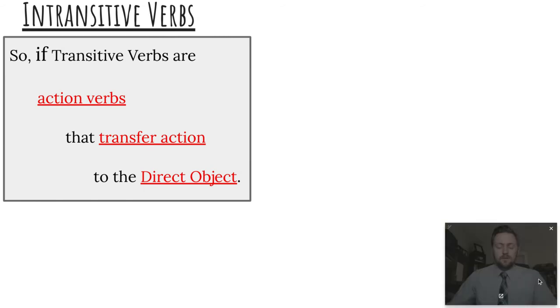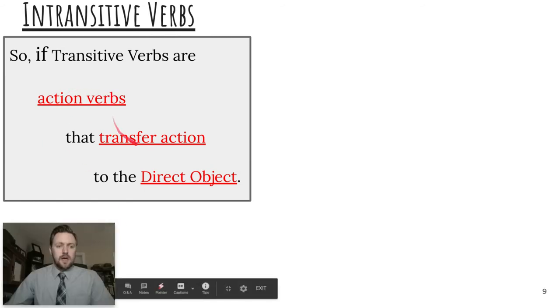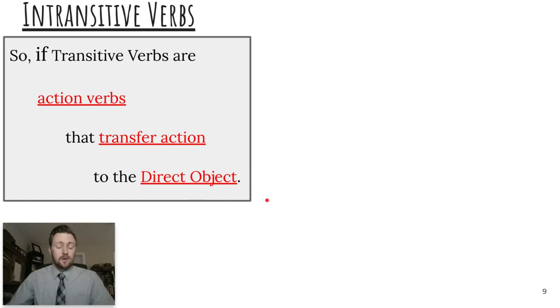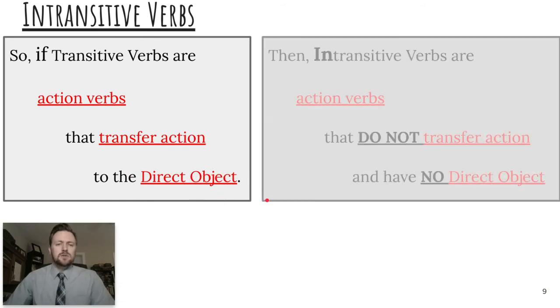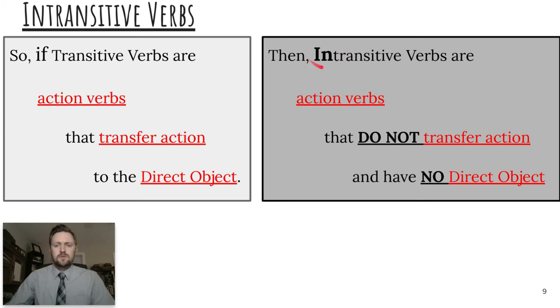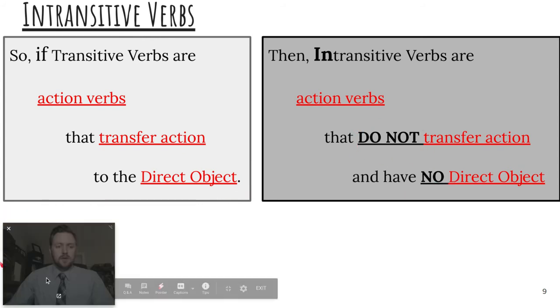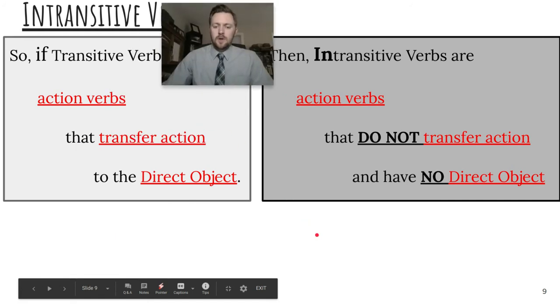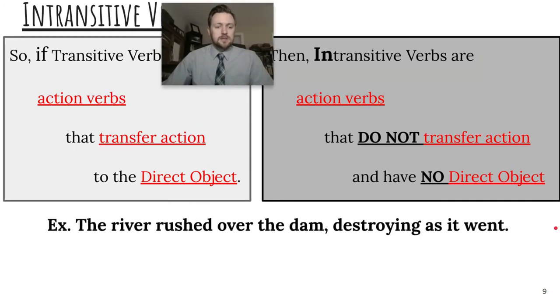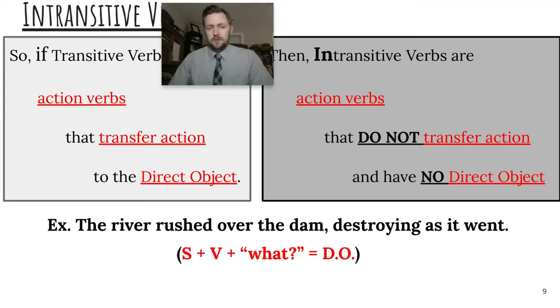We know that transitive verbs are action verbs that transfer action to the direct object and maybe also have indirect objects. Well, intransitive, using this prefix here, is just going to be the opposite. They're still action verbs, but they do not transfer action and they do not have direct objects. So an example of an intransitive verb would be something like this. The river rushed over the dam, destroying as it went. How very dramatic. So we plug into our formula. We want to find if there's a direct object, because if there's a direct object, it's a transitive verb. No direct object, no transitive verb.